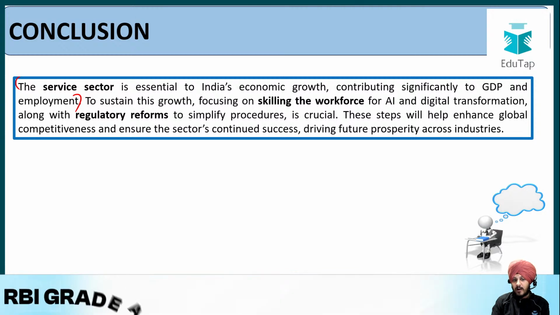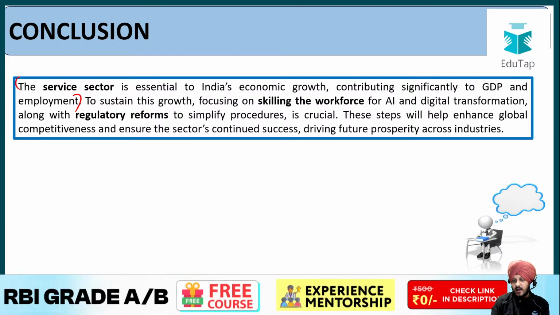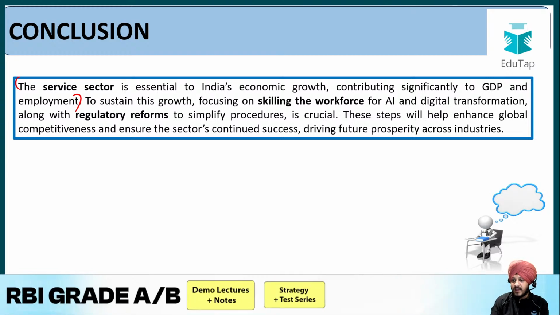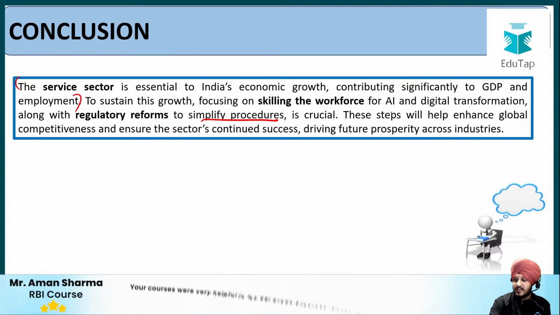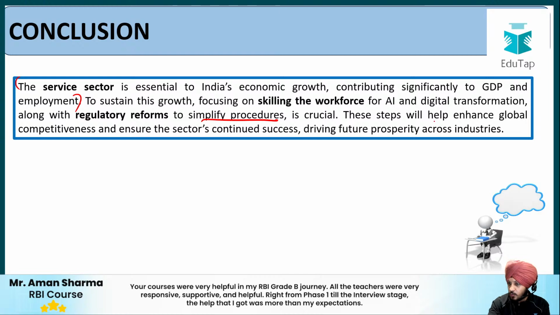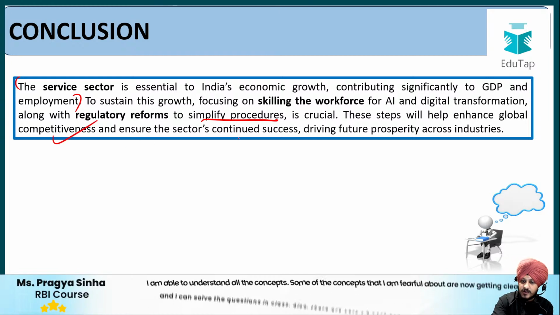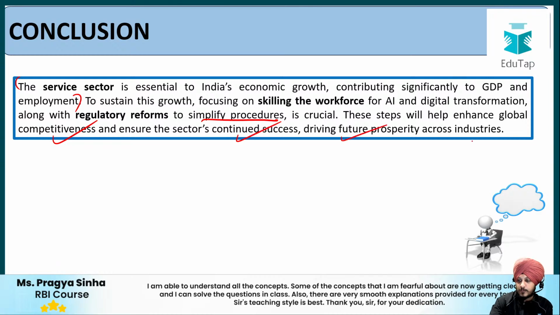Basically as a part of our future prospects, in order to sustain this growth, we need to focus on skilling the workforce for AI and digital transformation, along with regulatory reforms to simplify procedures is crucial. These steps will lead to what? These steps will lead to enhancement of global competitiveness and ensure the sector's continuous success, driving future prosperity across industry.